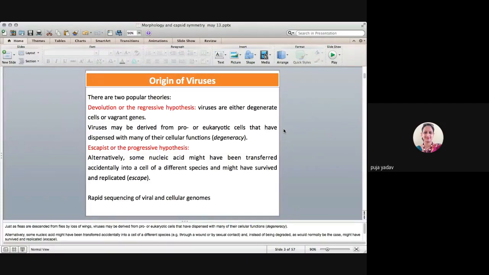Another theory is the escapist or the progressive hypothesis, which says that some nucleic acid might have been transferred accidentally into a cell of a different species and might have survived and replicated, because what is the virus actually? Just a nucleic acid. So that is the escape theory: they enter into the cell of a different species, they started replicating, so they escaped the cell system.